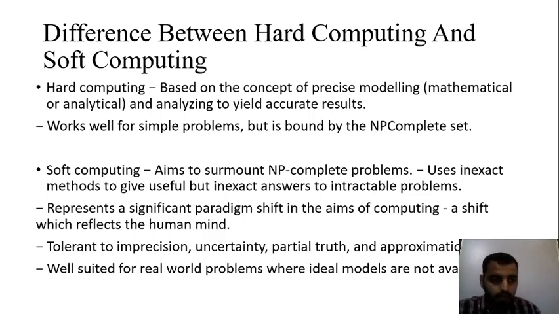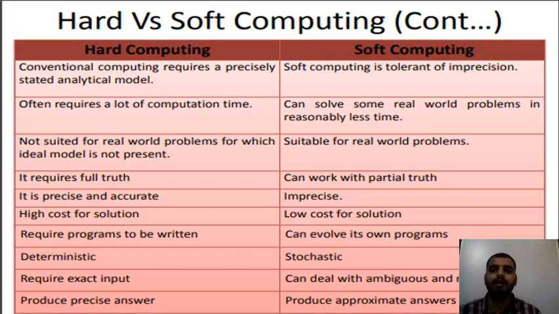So where you have lost marks, for example, you lost marks during writing, or you lost marks in the margins, or you lost marks by answering in an improper way, you will consider these things for the next exam, so that the same thing will not happen again. So this is the major difference between hard computing and soft computing. Let me learn more about hard computing and soft computing.